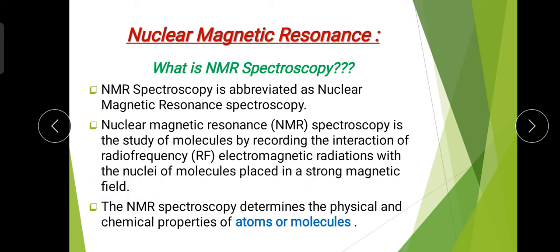So the ESR and NMR phenomena are the same, but with a few changes. ESR is related to the electron spin, but in NMR the phenomenon is related to the nuclei of the molecules or sample. NMR spectroscopy determines the physical and chemical properties of atoms or molecules. That means the very important application of NMR spectroscopy is the determination of the physical and chemical properties of atoms, molecules or samples.